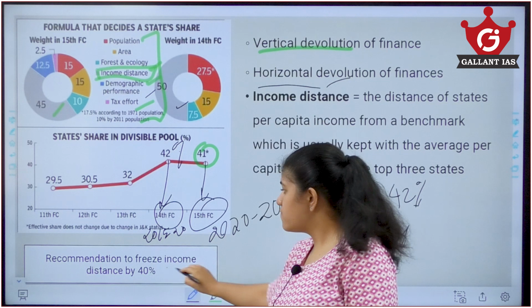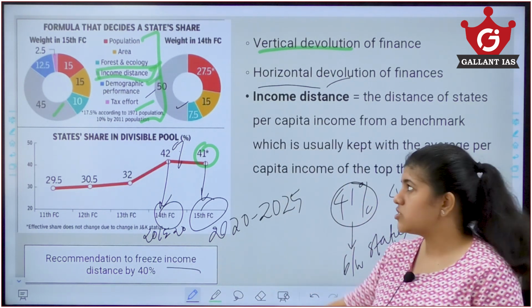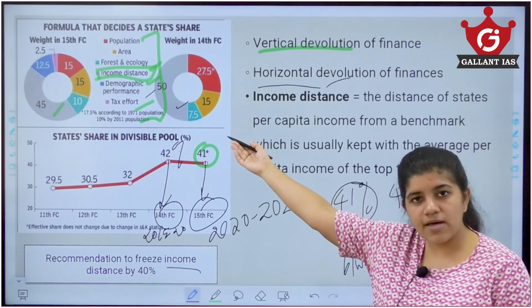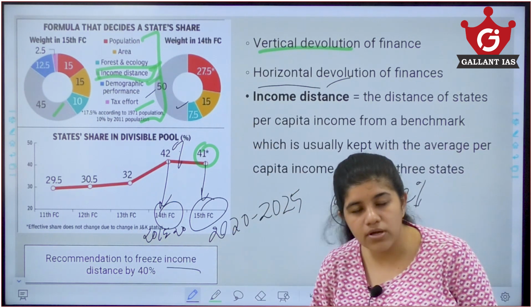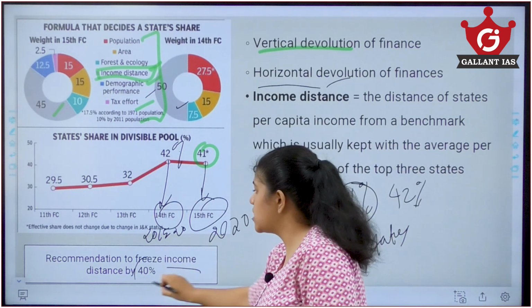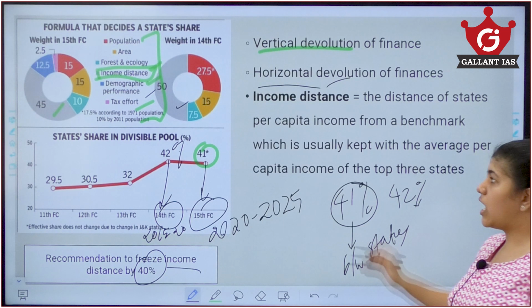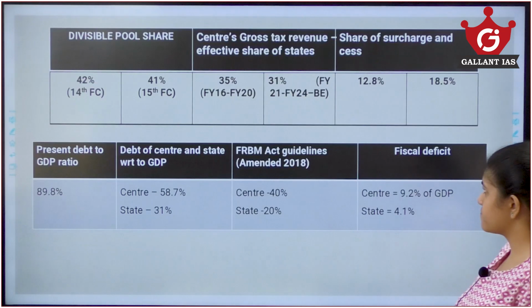They have recommended to reduce income distance to about 40%. Like in the 14th Finance Commission it's 50%. In the 15th Finance Commission, that is what is going on now, it's 45%. They have talked of a recommendation of lowering it to about 40%. So I have written what income distance is in here.